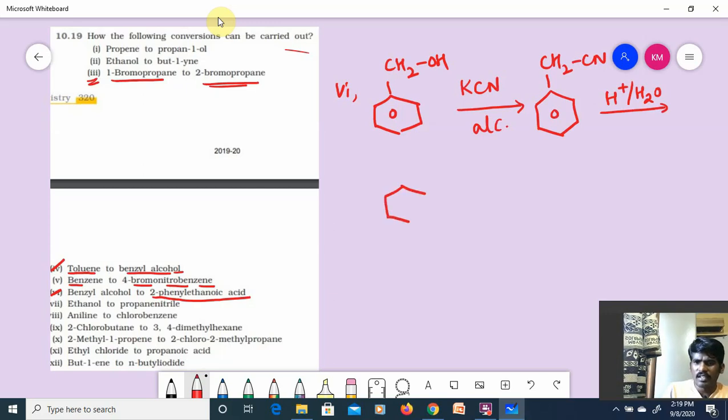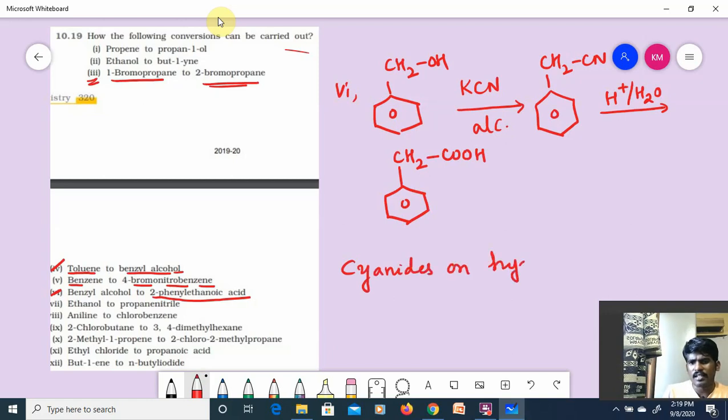Children, remember, cyanides, whenever they undergo hydrolysis, they always will give carboxylic acids. I am writing here, cyanides on hydrolysis will give carboxylic acids.